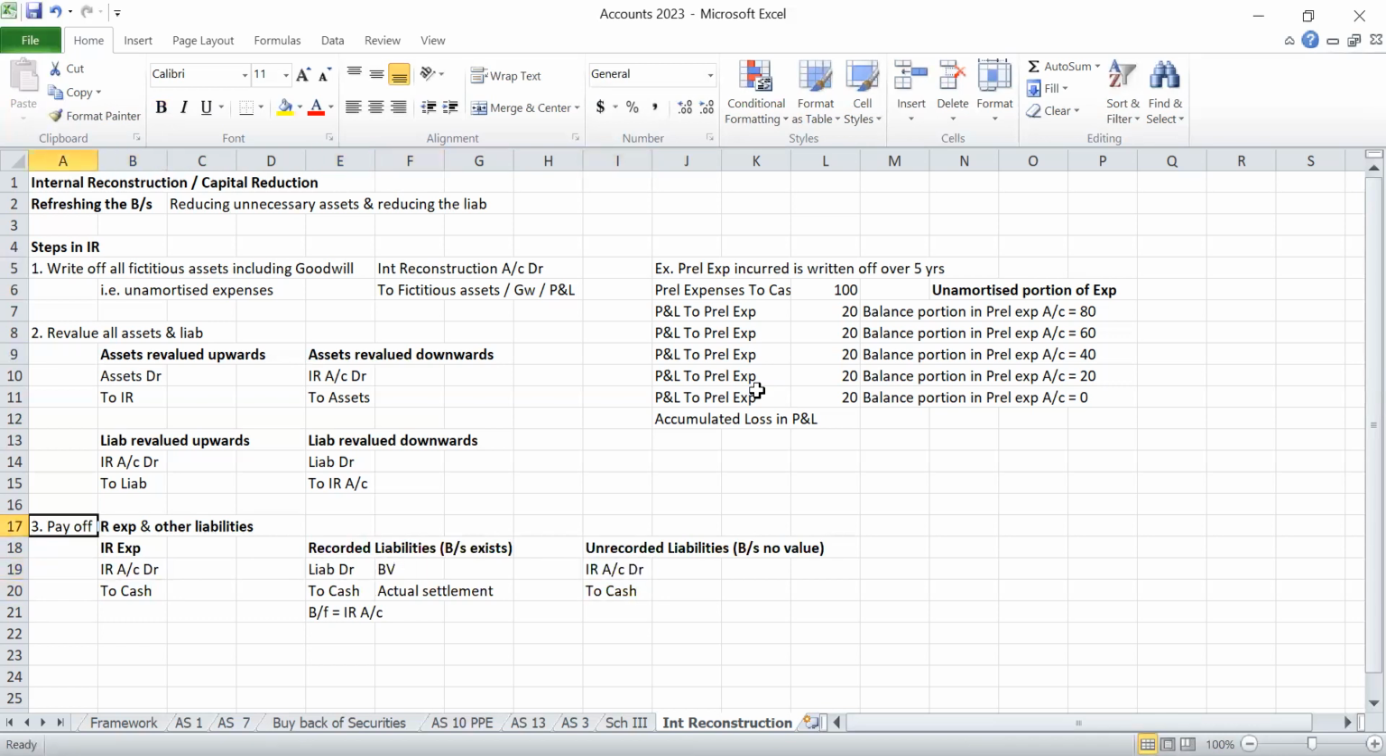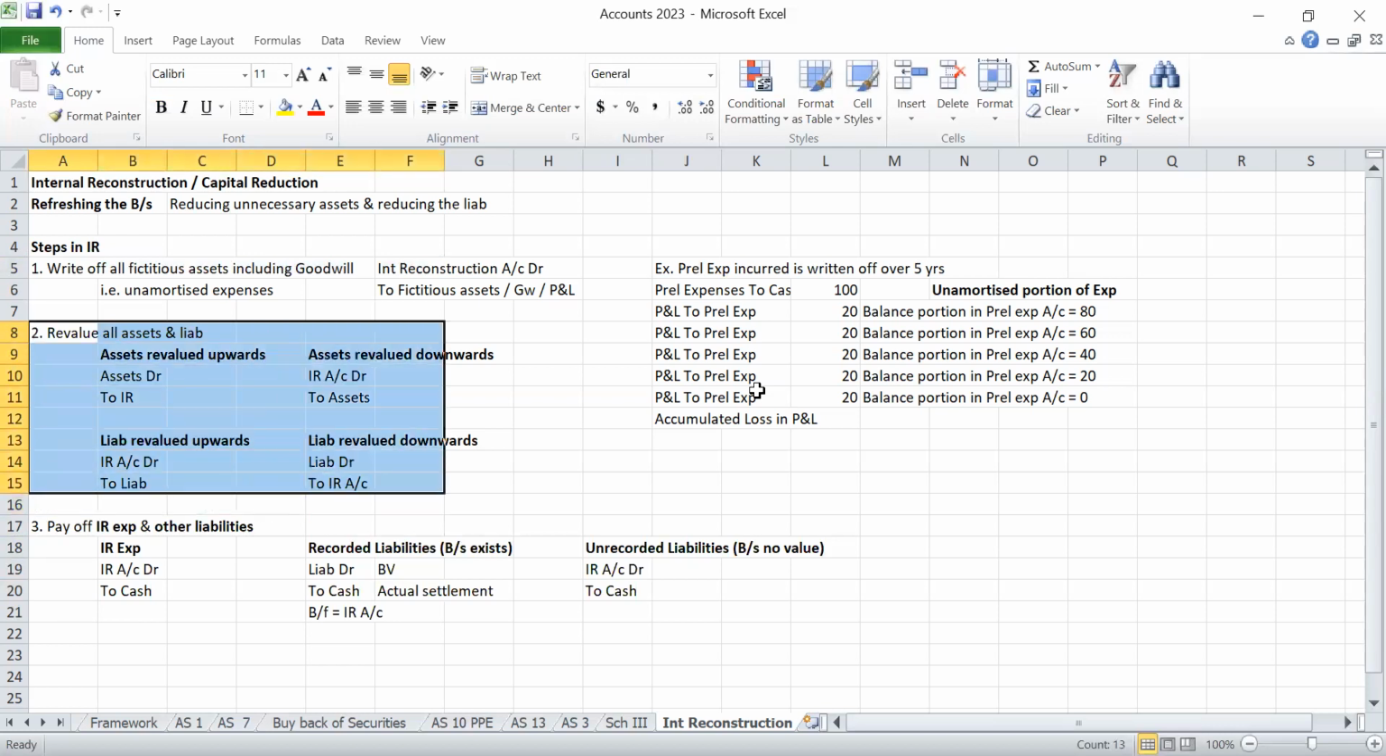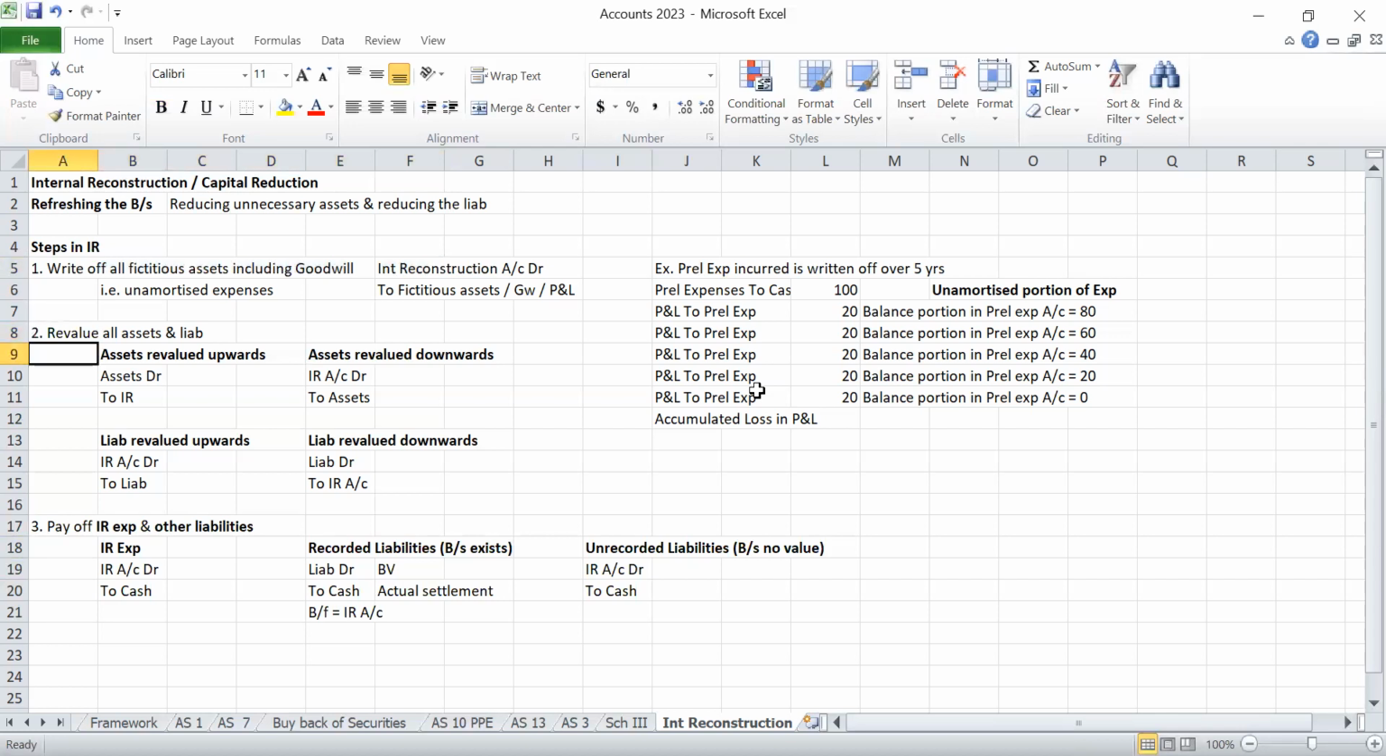So I'm repeating again. First step, you are cancelling the goodwill, fictitious assets and accumulated losses. Second step, you are revaluing all the assets and liabilities, which will be given in the question itself. Land and building revalued upwards, plant and machinery revalued downwards. Like that, the question itself will say what we have to do. Accordingly, we pass the entries out of these four. Then third step, we have to pay internal reconstruction expenses and any other liabilities. So if you are paying internal reconstruction expenses, internal reconstruction debit to cash.